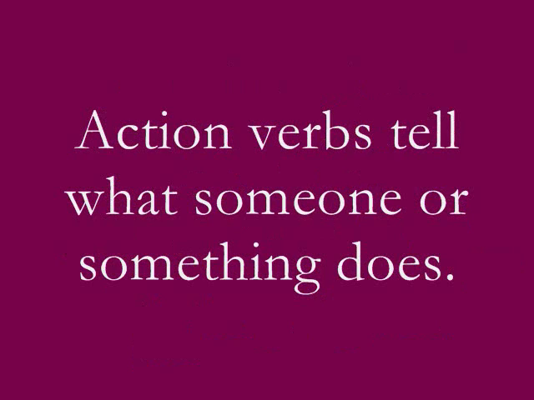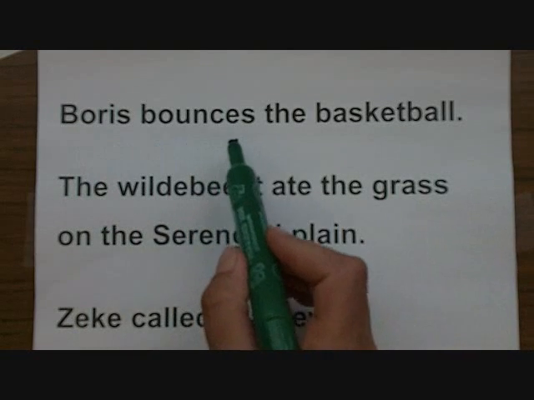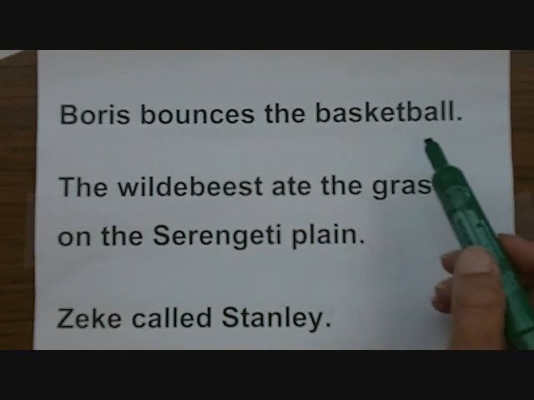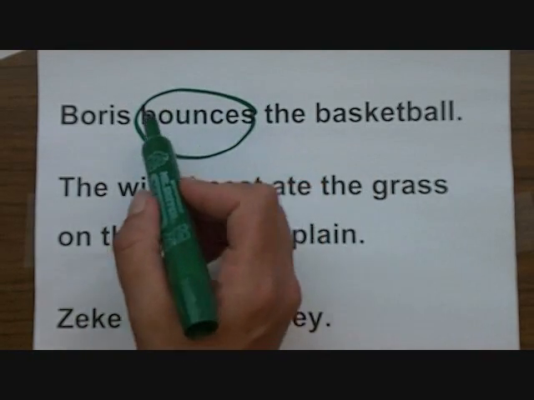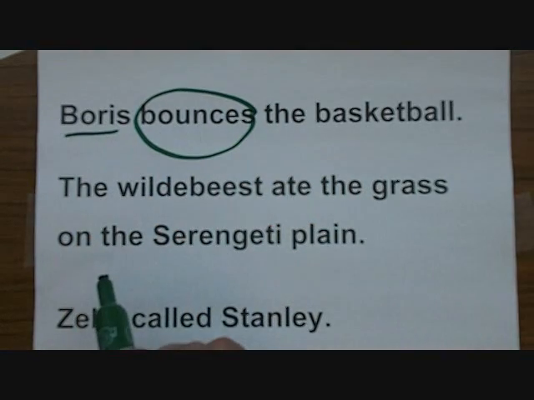Let's talk about action verbs first. An action verb tells what someone or something does. Here are a couple of examples. Boris bounces the basketball. Here, the verb is bounces. It is the action Boris is performing.